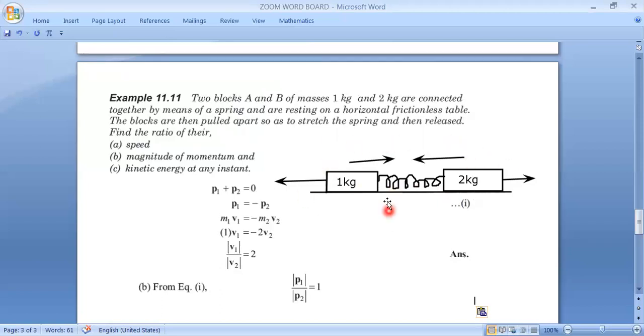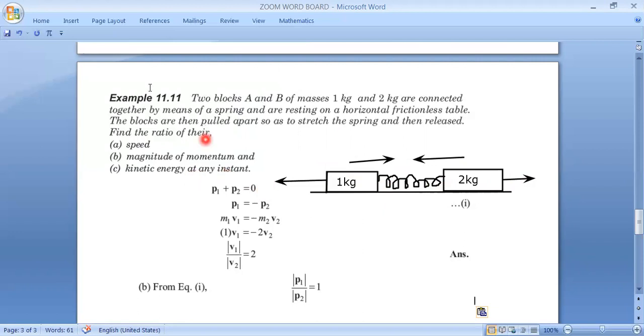If we imagine a situation where the system was moving uniformly, and during the motion I pulled them apart and released, remember, then this term zero will not be zero. It will be the initial momentum, whatever we have given.